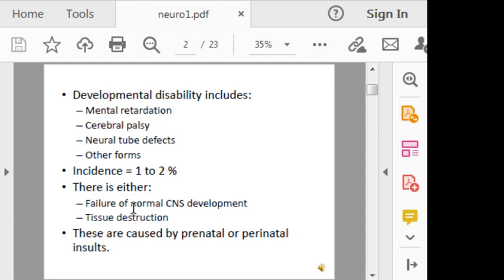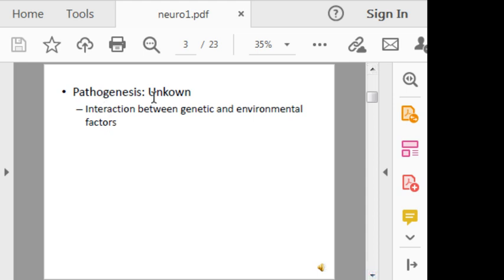And here there is either failure of normal CNS development or there is tissue destruction. These are caused by prenatal or perinatal insults. The pathogenesis is generally unknown, and in general there is some interaction between genetic predisposition and environmental factors.